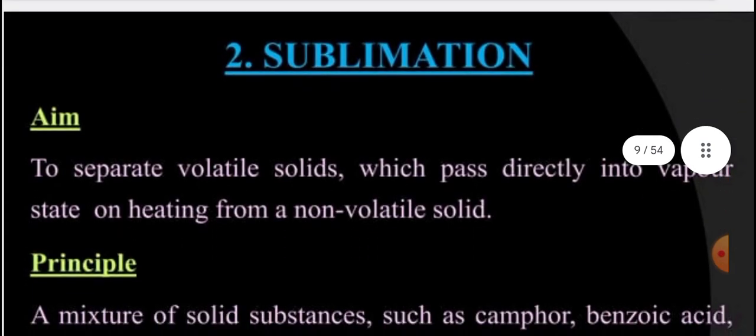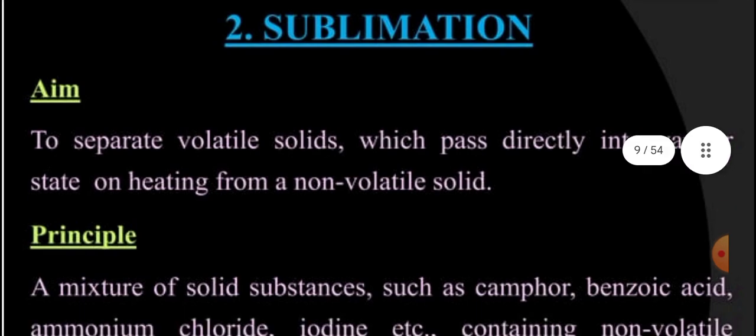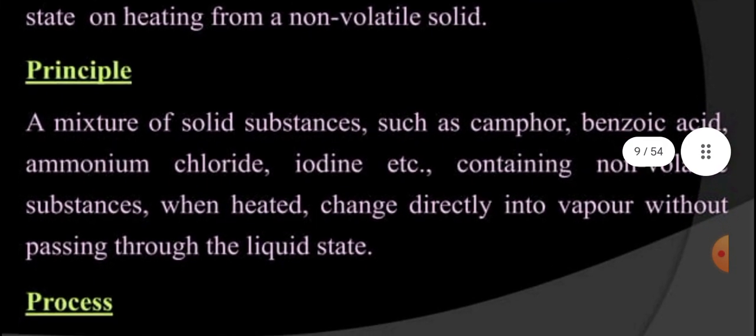Second is sublimation. Sublimation is the process in which a solid is converted into vapor. Any substance in its solid form has to be converted into vapor in this process. To separate volatile solids specifically, we apply this process, in which they pass directly into vapor state on heating from a non-volatile solid. The principle is, a mixture of solid substances such as camphor, benzoic acid, ammonium chloride, iodine containing non-volatile substances, when heated, change directly into vapor without passing through the liquid state.